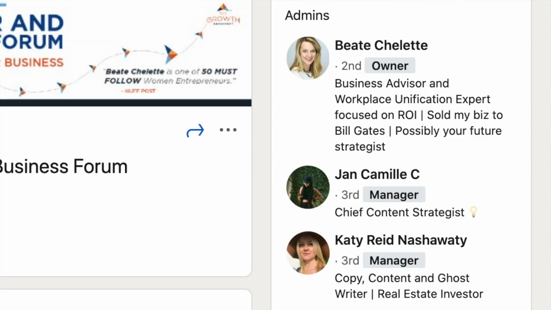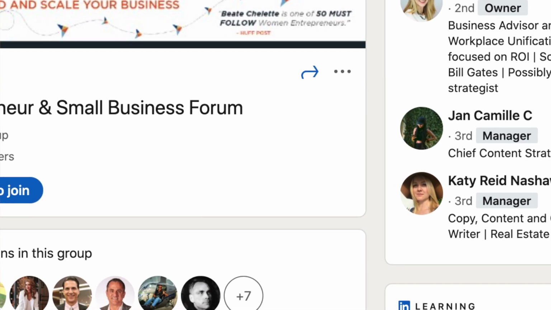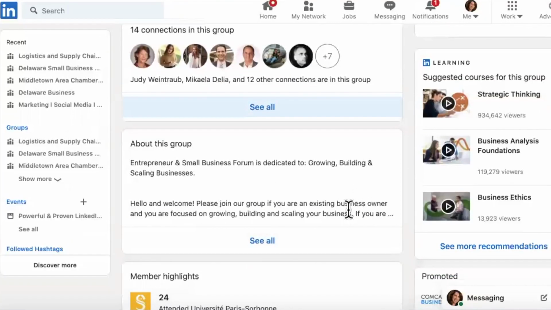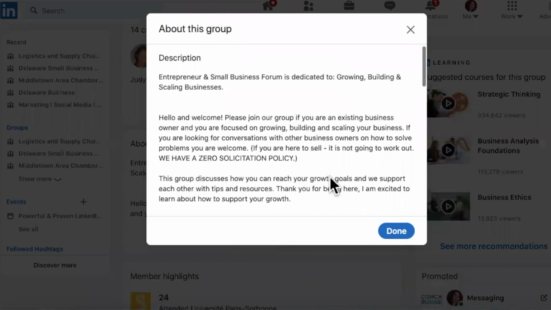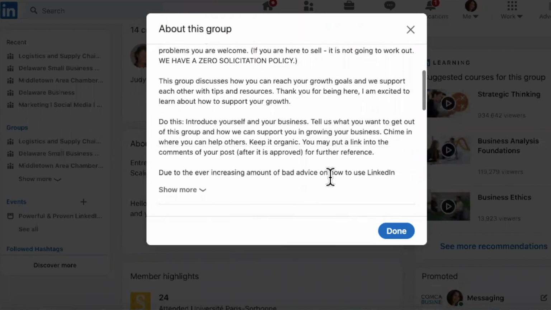Now, when you click into the group, you won't be able to see who all the members are, but you will be able to see who the admins are, as well as any first-degree connections of yours that are in the group. You also will not be able to see who is posting what until you're accepted in. Once you're accepted in, you'll be able to see who all the members are, and you'll also be able to see what people are posting. In the meantime, check out the description of the group and make sure you're the type of member that belongs in the group. For example, you're in the right profession or the right industry.